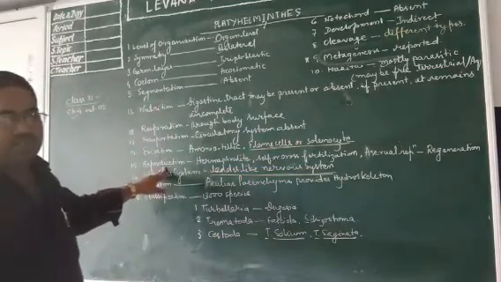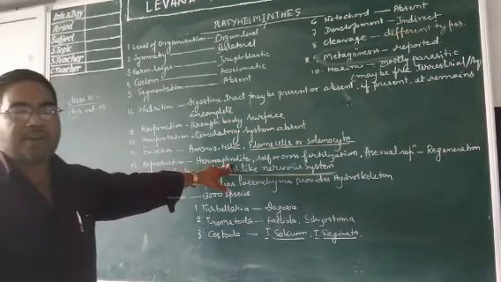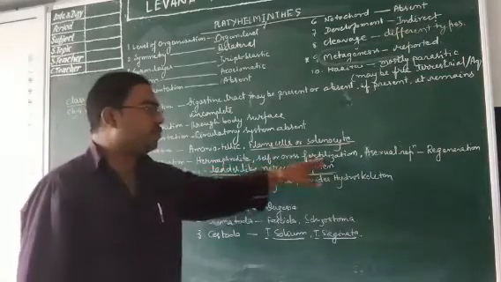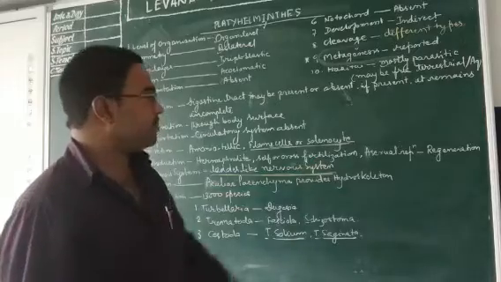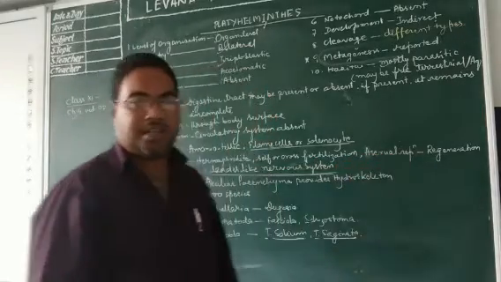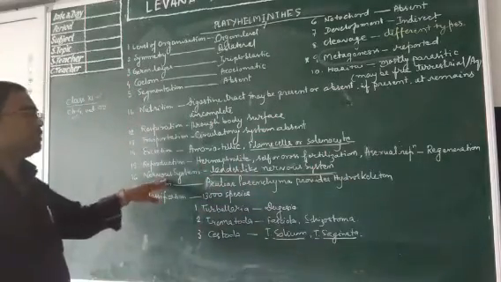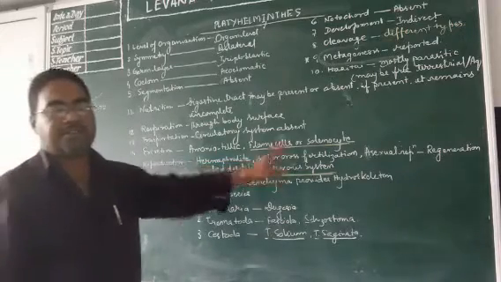Now in reproduction, most of the platyhelminthes are hermaphrodite, having both the sex organs. Here self and cross fertilization both are reported in certain organisms. Asexual reproduction, if found, is by regeneration. Nervous system, ladder-like nervous system is present.